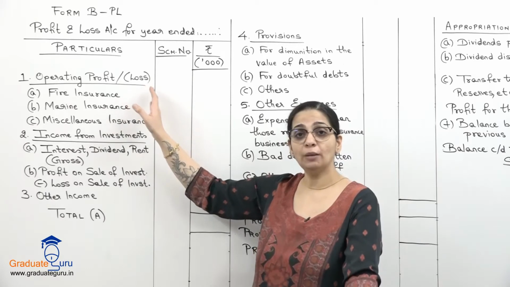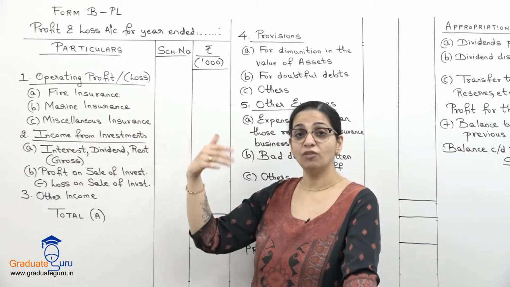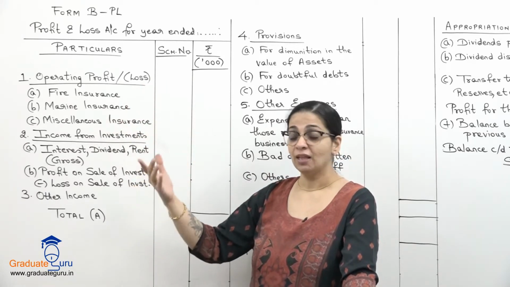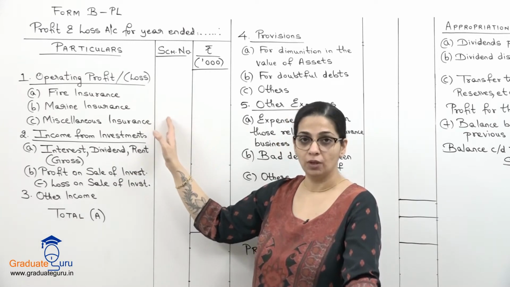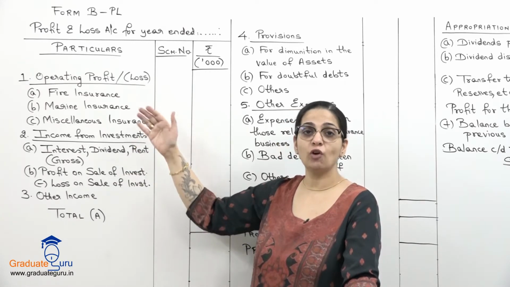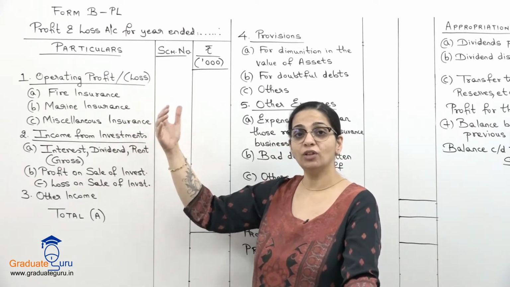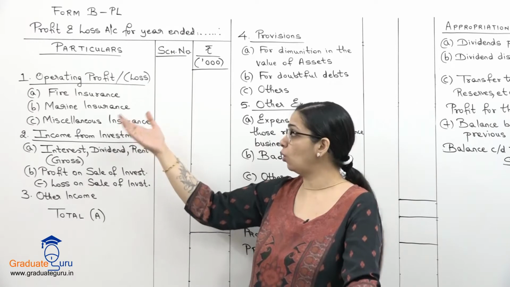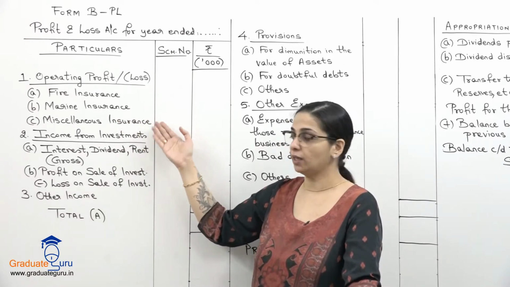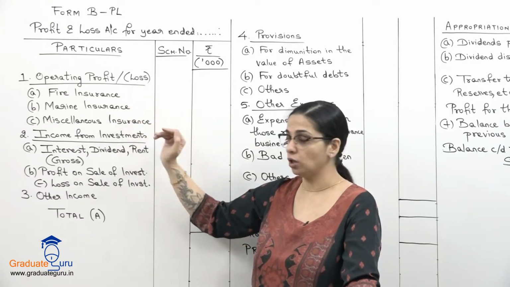So the operating profit or loss that we get in the revenue account, that we bring down over here. So if we are having business of all types, fire, marine and miscellaneous, then from the revenue accounts of all three, the profit or loss we will transfer here. So that is the operating profit or loss.